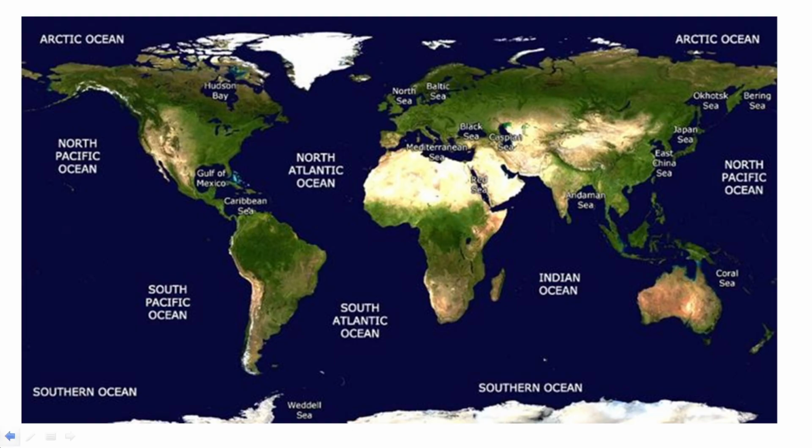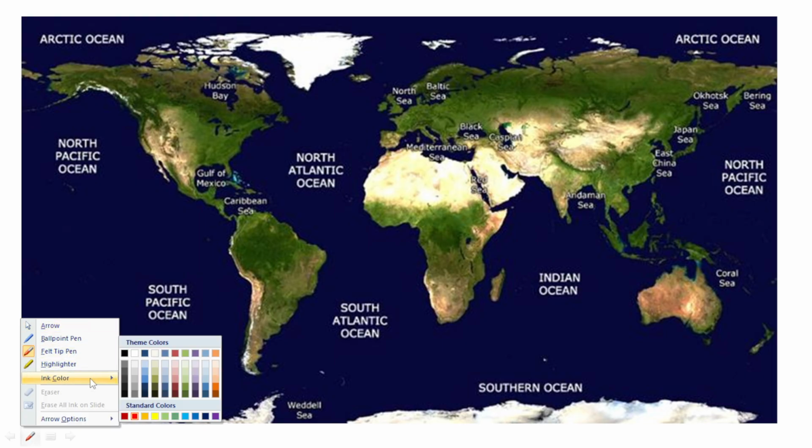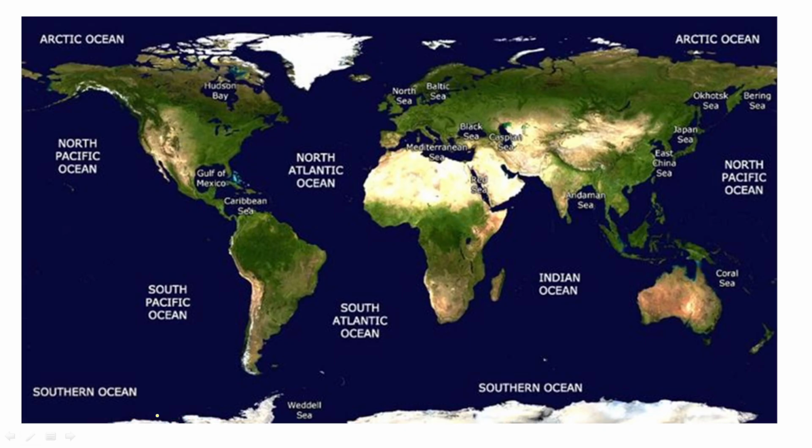So first, guys, let me show you on the map what are the seas that you can see at the world level. If you are looking at the screen, let's look at Europe first. Guys, can you see this one? Here you can see the North Sea. You are having your Baltic Sea over here. Then we are having this Black Sea over here. Then Caspian Sea is over here. We are having the Mediterranean Sea as well as Red Sea over here.